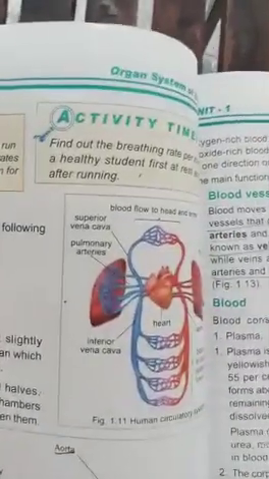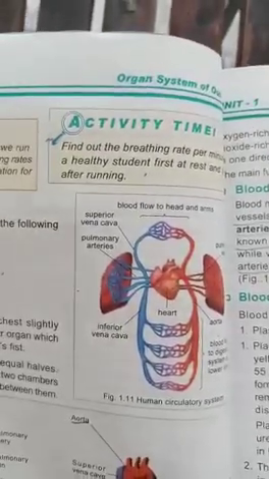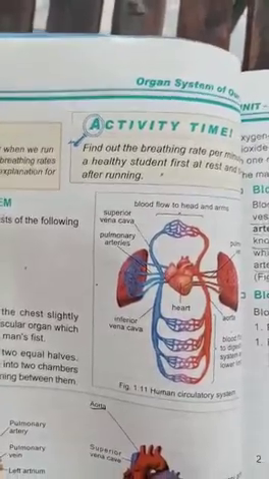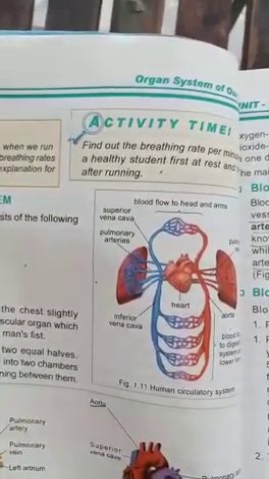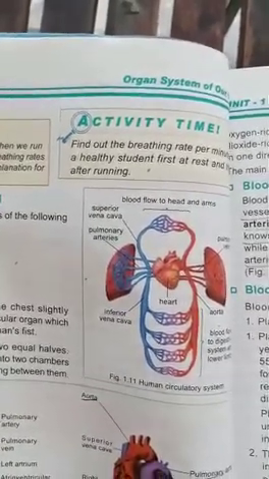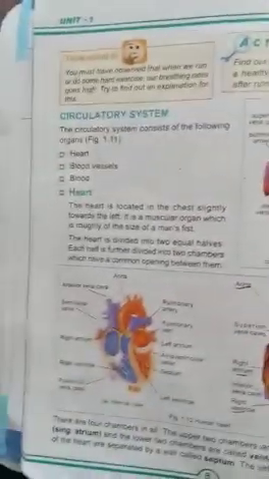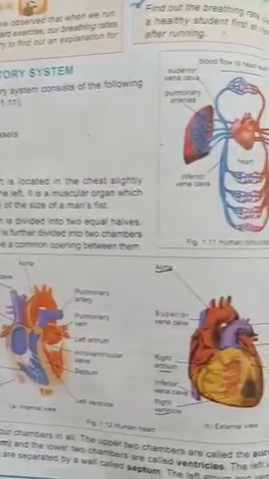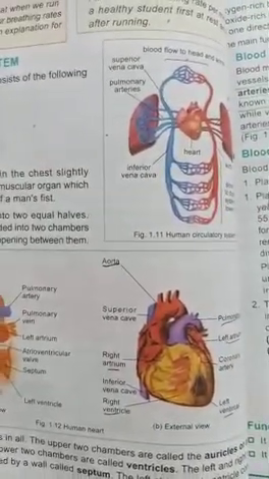Here you can see the human circulatory system. Blood flow to head and arms. Superior vena cava, pulmonary artery, alimentary canal. In the middle you can see the heart. Here you can see a picture of the internal view of a heart, and this is the external view of a heart.